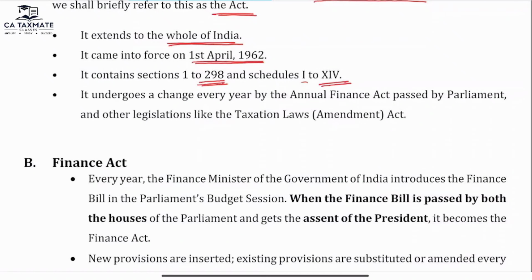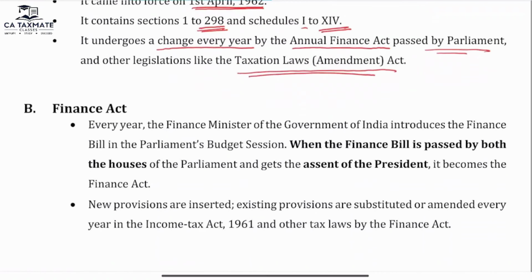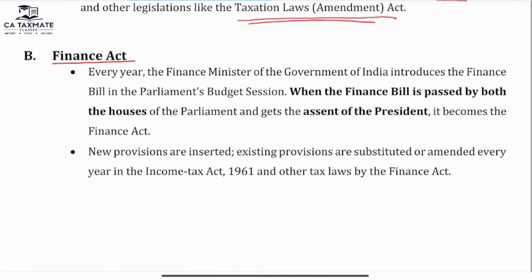It changes every year by the Annual Finance Act passed by the Parliament. If any change or amendment is to be made to the Income Tax Act, it will be done in the Annual Finance Act and other legislation like the Taxation Laws Amendment Act. Now understand what is the Finance Act.